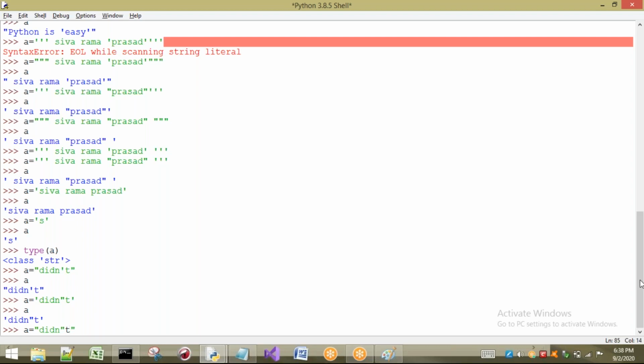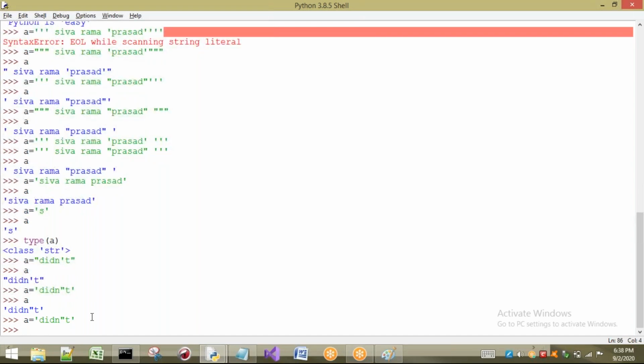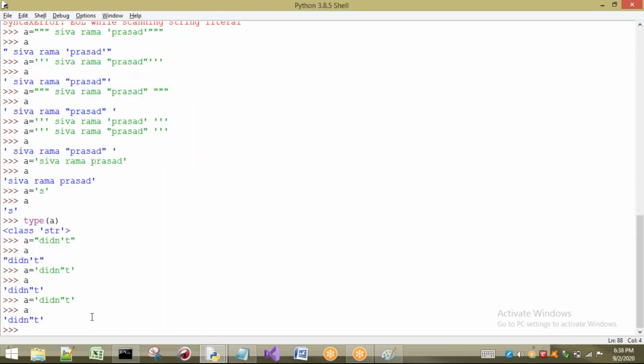Right, let us see about C1's doubt also. Abhiram, sir, how can we avoid slash n in a multi-line comment? I didn't understand. Okay, we will see that one later, no problem, because we are seeing strings, not comments. Anyway, what we have to do here is just place single quotes, then automatically it will convert it into a string. Okay, right. This is about the different types of strings that we can read into our variables.